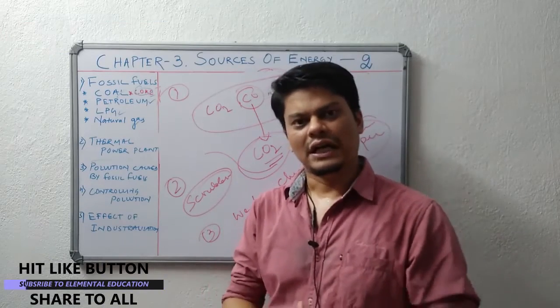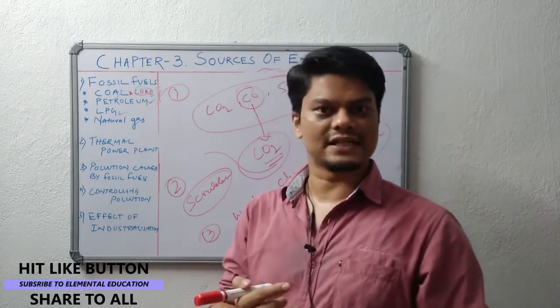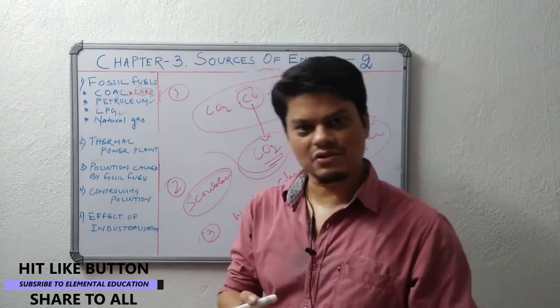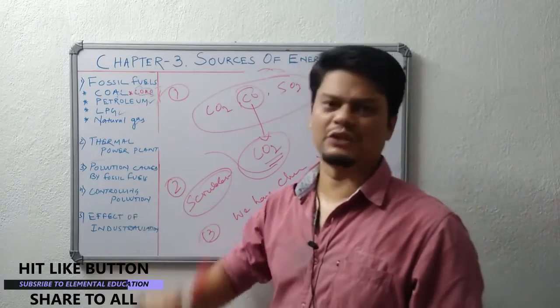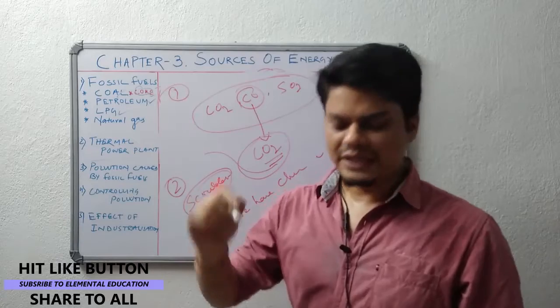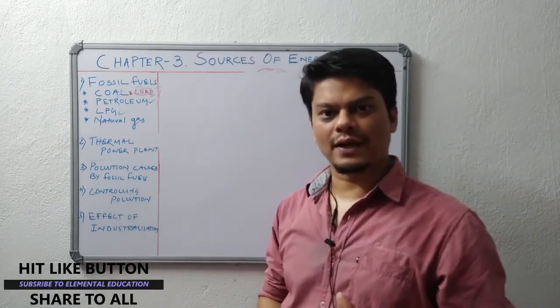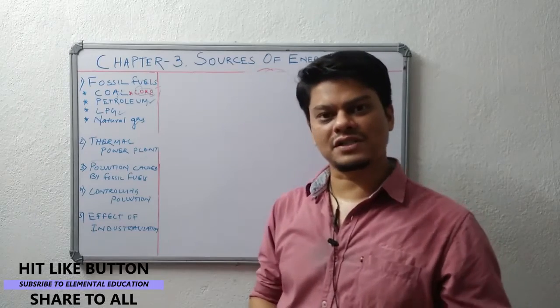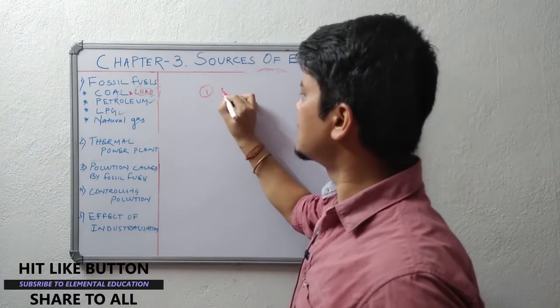Then what is the effect? For industrialization, when we are setting up factories, we know electricity is needed, water is also needed. So these things we produce by burning fossil fuels. So three things are happening here. Although this industrialization is giving employment, what is the harmful effect it is causing to our environment? Let us see. First thing is fossil fuels.